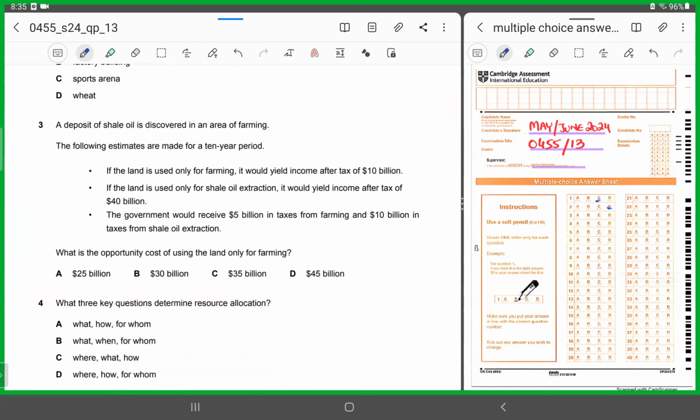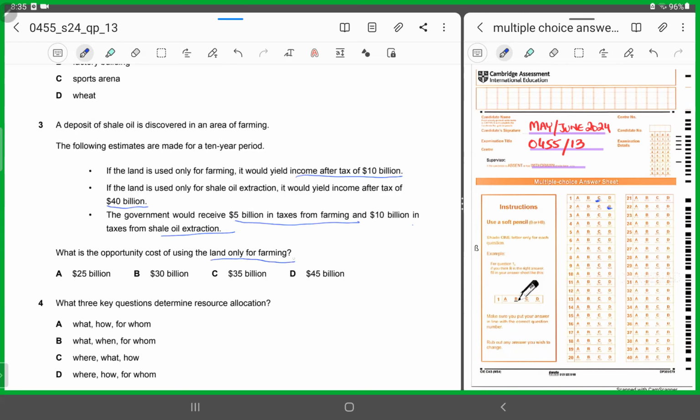This says a deposit of shale oil is discovered in an area of farming. The following estimates are made for a 10-year period. If the land is used only for farming, it would yield an income after tax of $10 billion. If the land is used for shale oil extraction, it would yield income after tax of $40 billion. The government would receive $5 billion in taxes from farming and $10 billion in taxes from shale oil extraction. What is the opportunity cost of using the land only for farming?